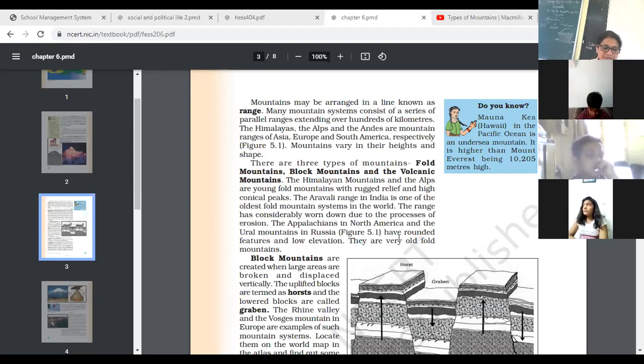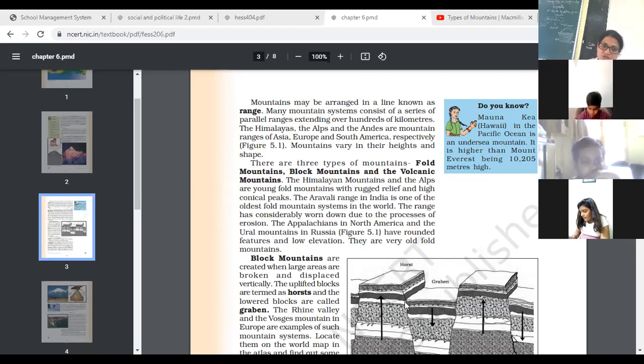Okay, so you can see that it creates faults. When there is a pull in opposite directions, the crust stretches, so it creates a gap in the crust. So the land between the cracks is uplifted by the internal process generating within the earth, forming a block mountain.